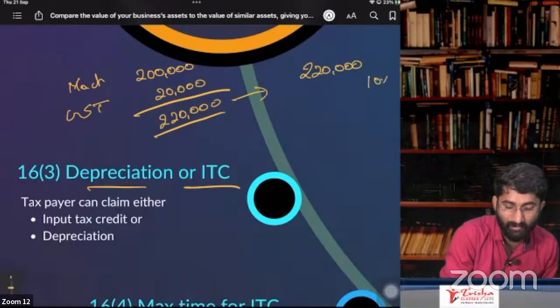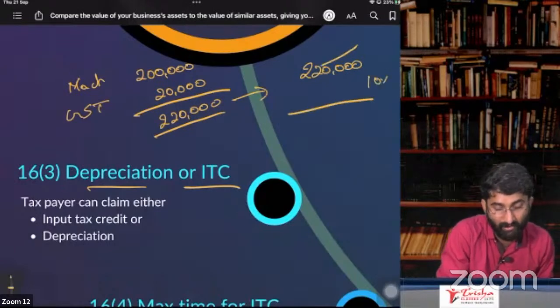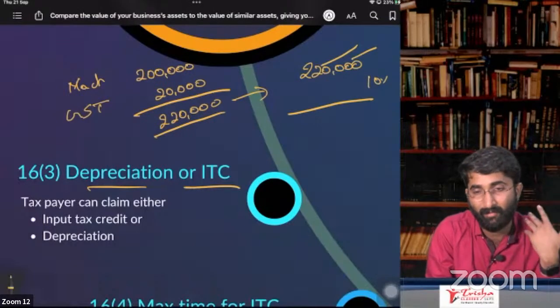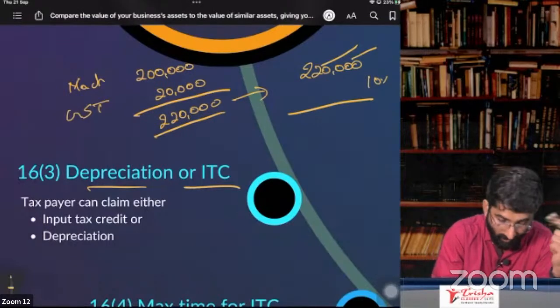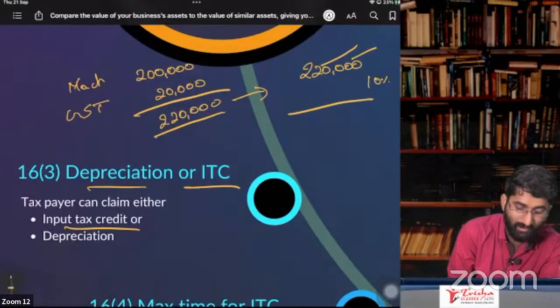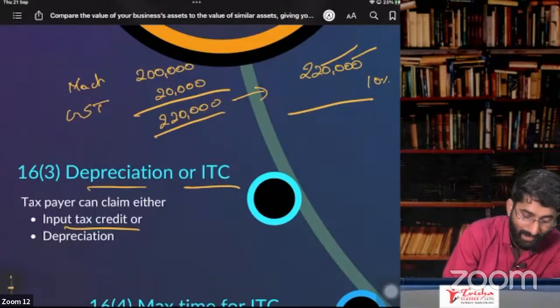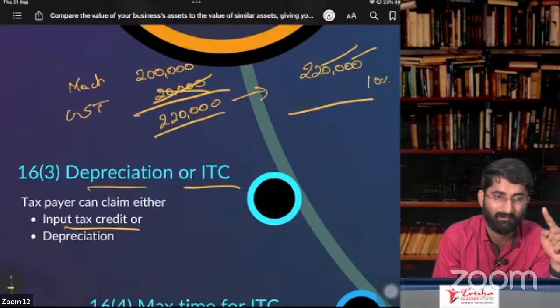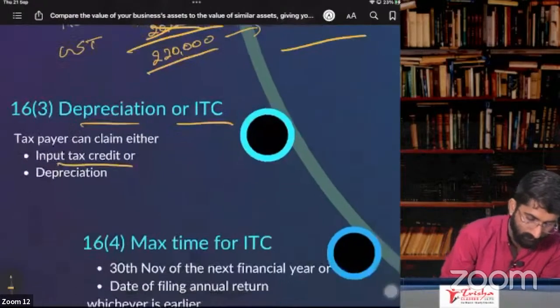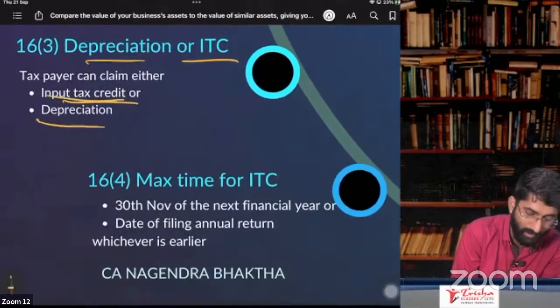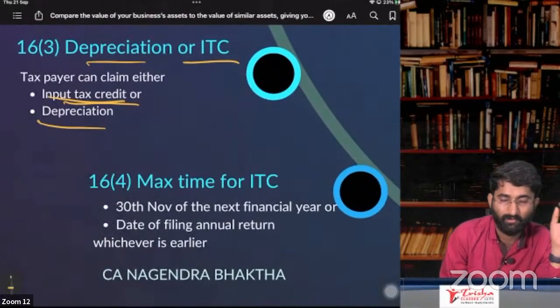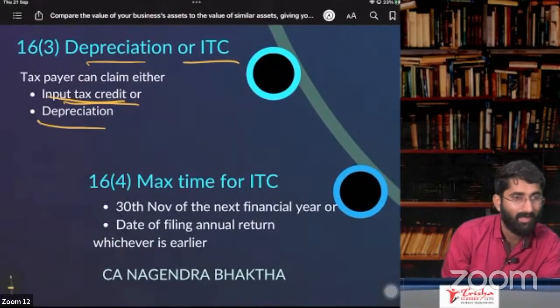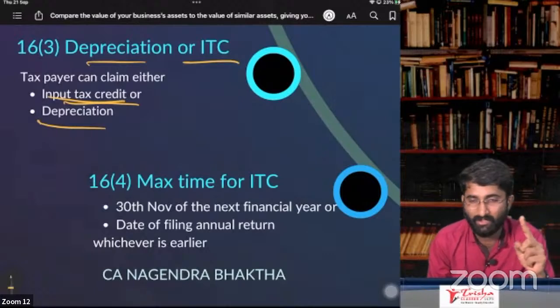Example, 10% depreciation. Every year you are getting depreciation on this GST. That is nothing but the government paying you back the amount. Or you have to take ITC. If you are taking ITC, don't add it to the balance sheet; it is not your capital asset. So depreciation or input tax credit, which is your choice? You can take either input tax credit or depreciation, not both.